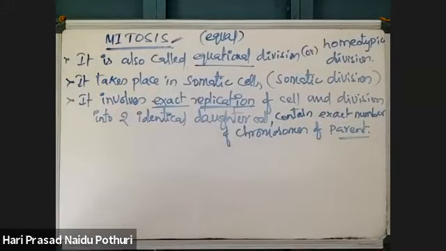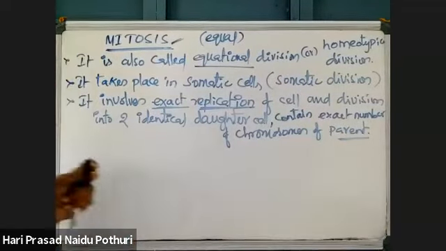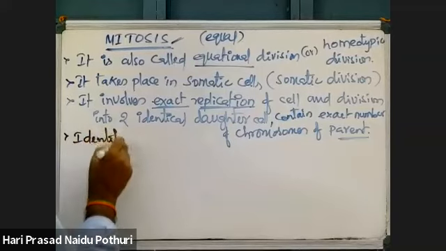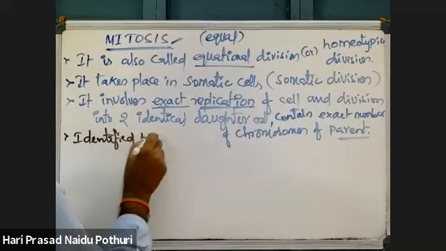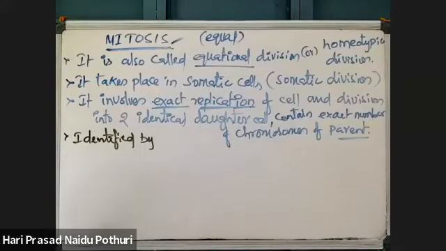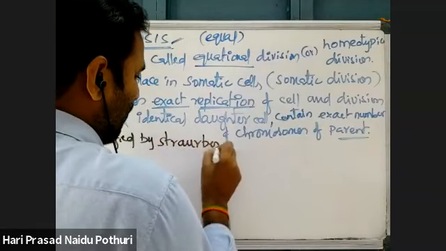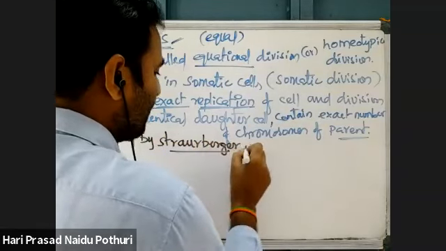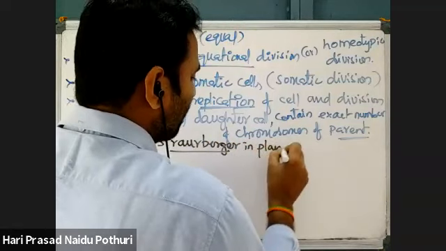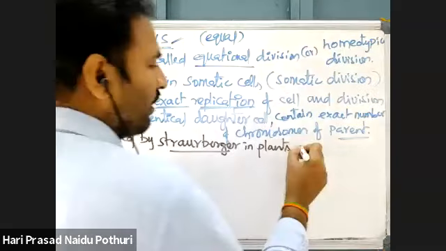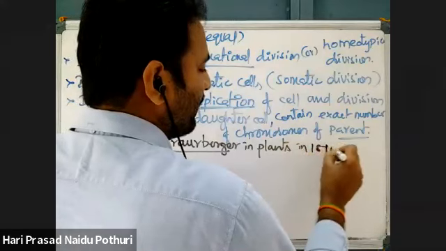If you see the study of mitosis, it was first identified by a scientist named Strasburger in plant cells. In plants, mitosis was observed by Strasburger in 1870.